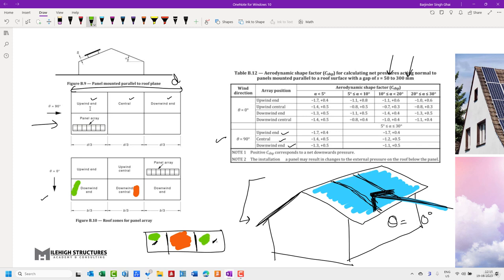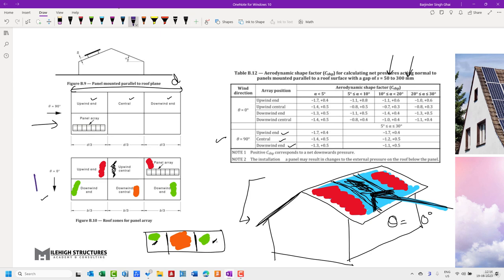So this is basically the green color here. After that, when we're talking about the upwind end portion, this is this portion here, and again upwind end should be this portion here, and upwind central, we can say, is this portion here. Let us just color it as black only. So this is the upwind central portion. These are the zonification when we're talking about theta equal to 0 degree.